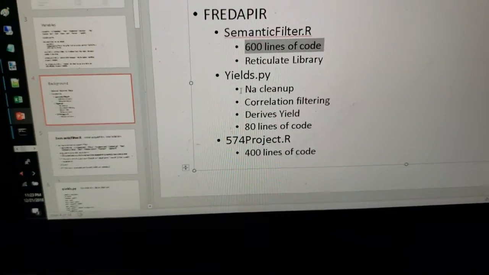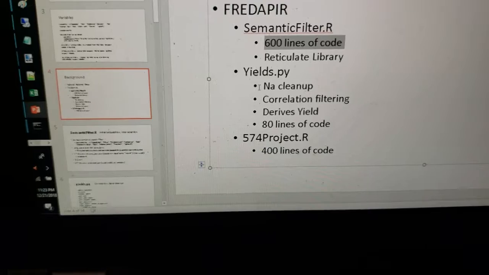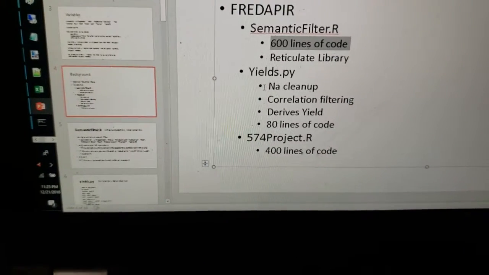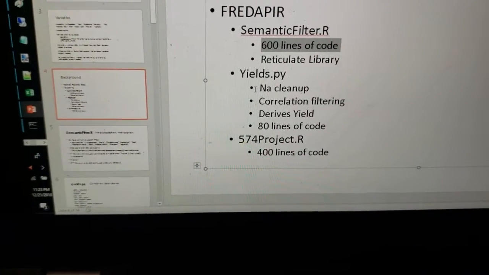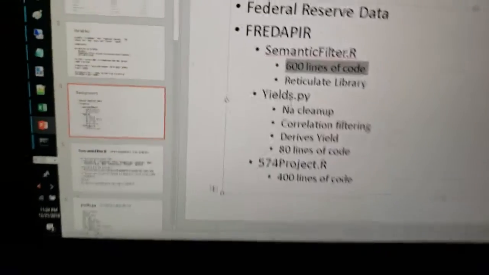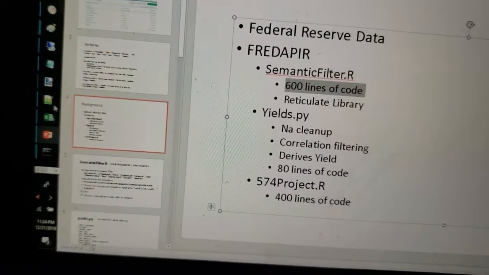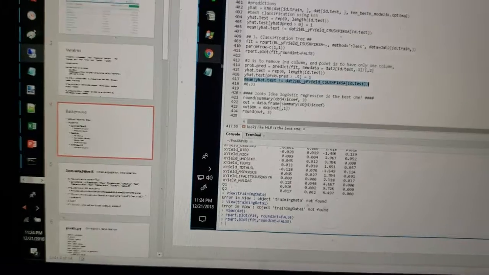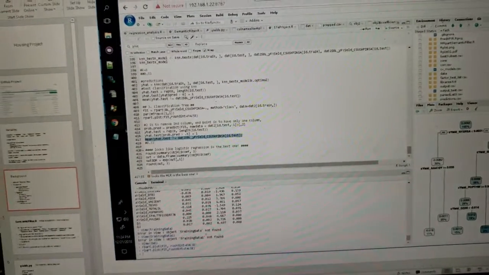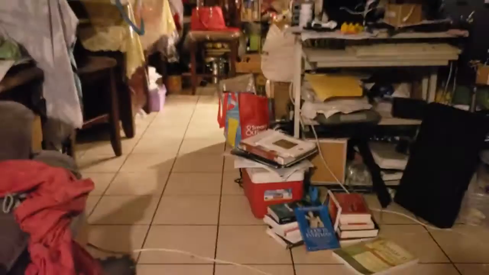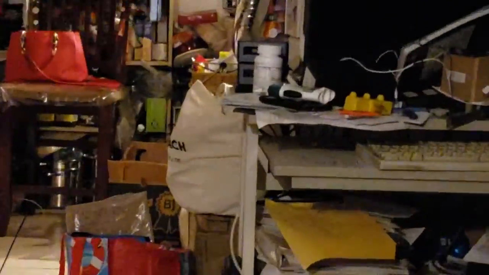I'm using the Reticulate library. It allows me to make source calls to Python. Before, I was actually having to write CSVs and SCP the file over to the other Linux Docker container. Now that I mentioned the Linux Docker container, I'm hosting this on Proxmox. If you look back here, that is actually my Intel NUCs that I bought this summer to code on the stock market, based on the class that I had for the summer.